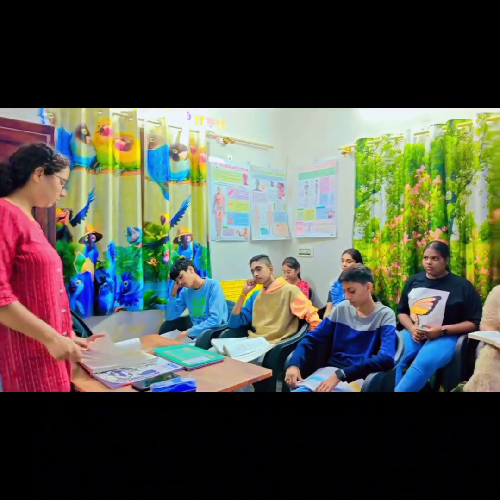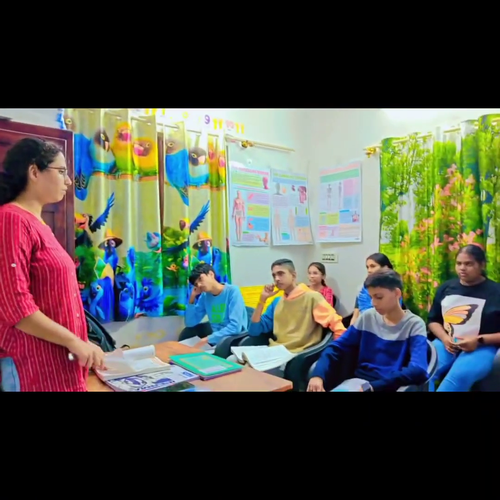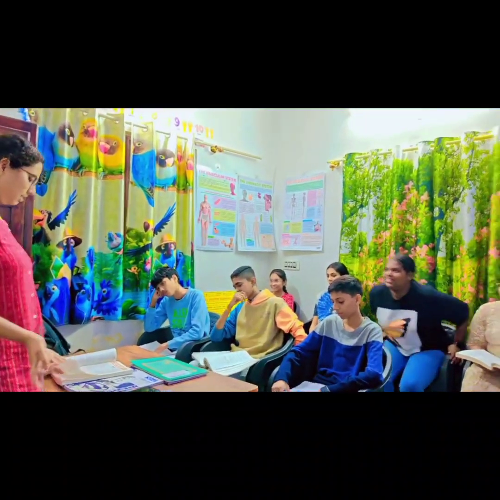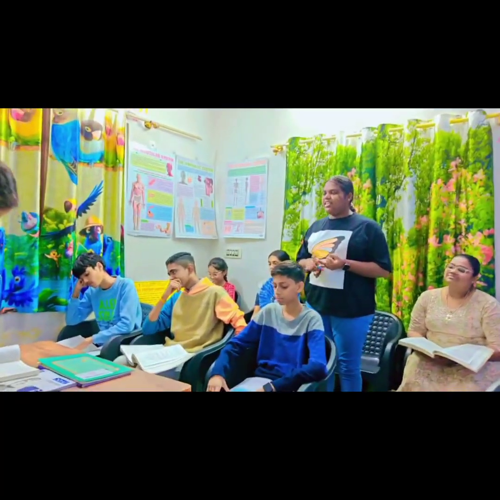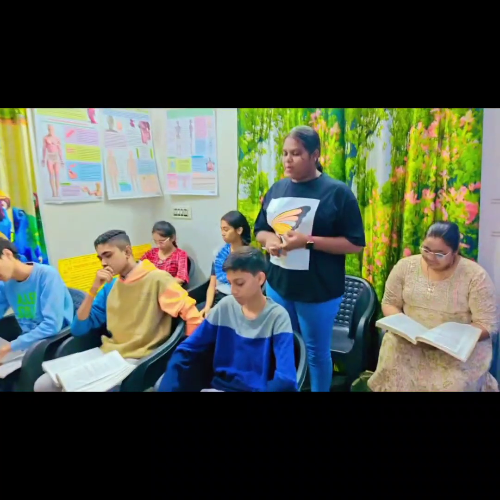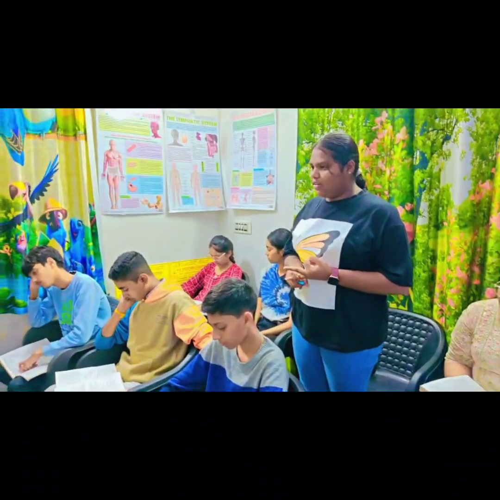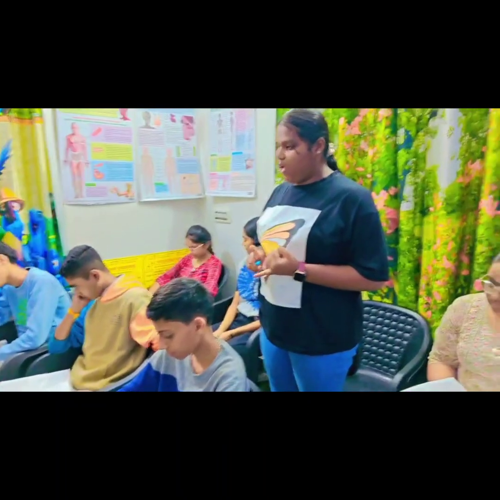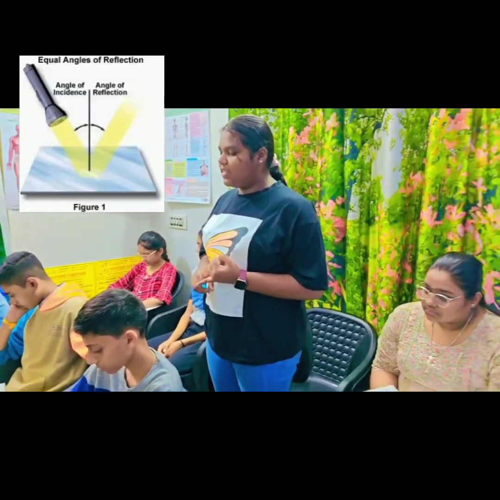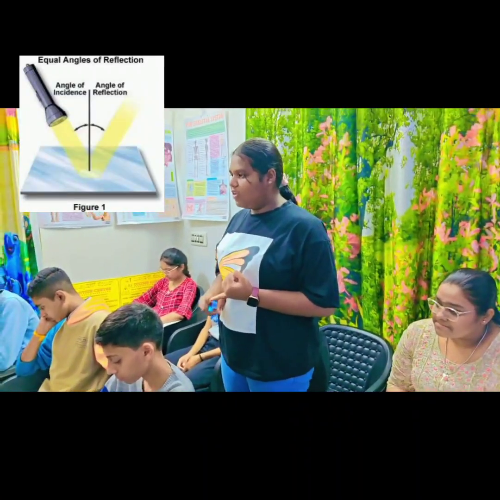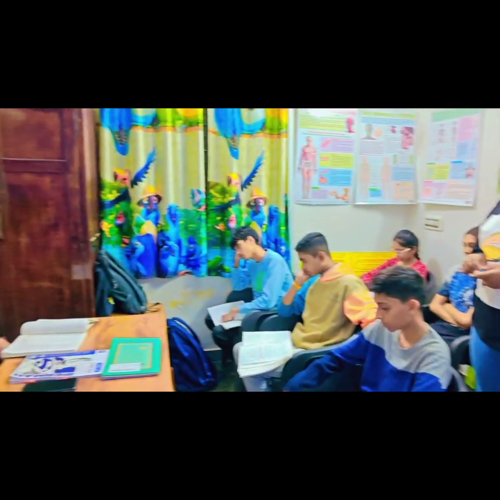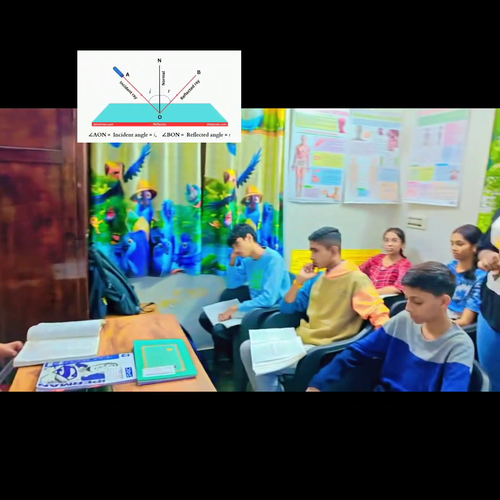Since the chapter is about refraction, let's start with the laws of refraction. Does anybody want to tell the laws of refraction? The angle of incidence, the refracted ray, and the normal at the point of incidence lie in the same plane. The ratio of the sine of the angle of incidence and the sine of the angle of refraction is constant for the given pair of media. It's also called Snell's law.